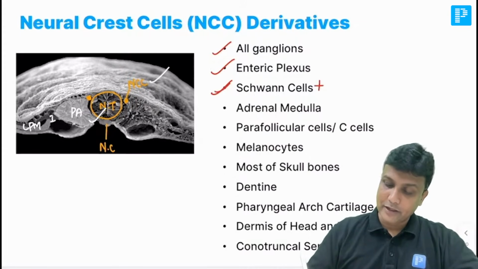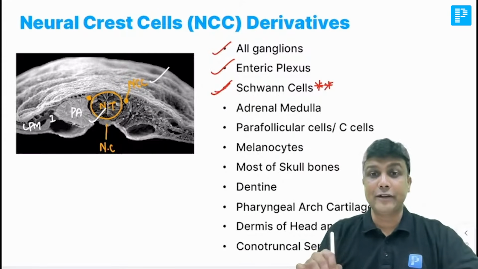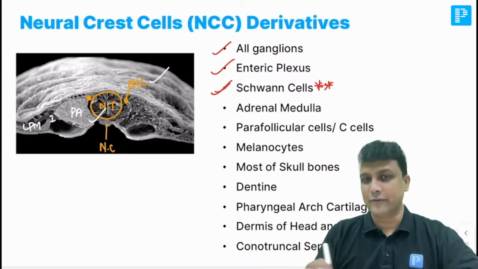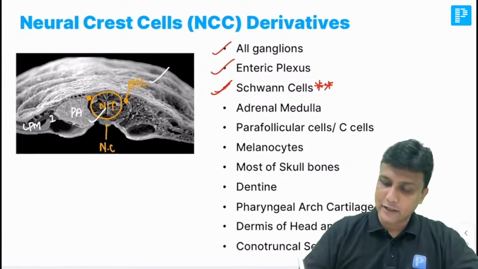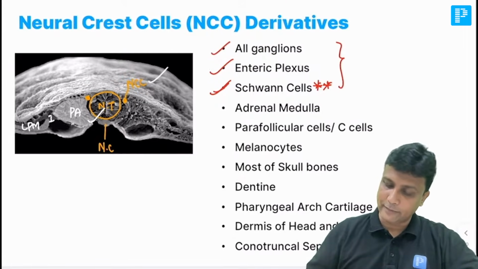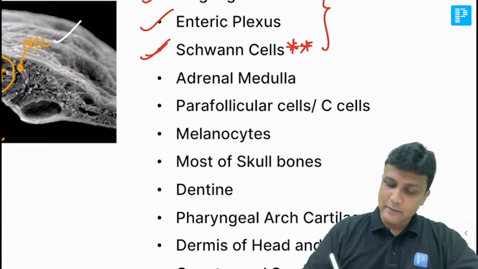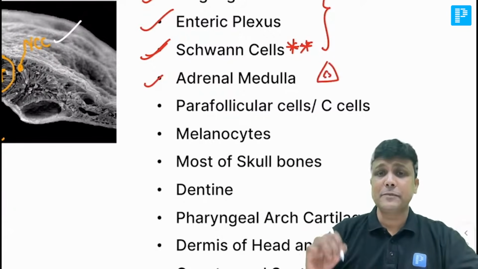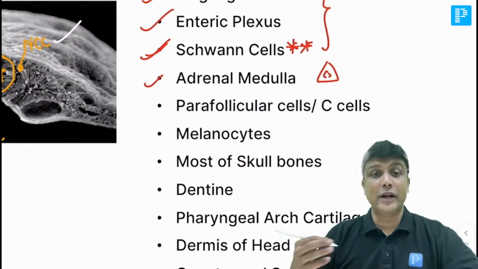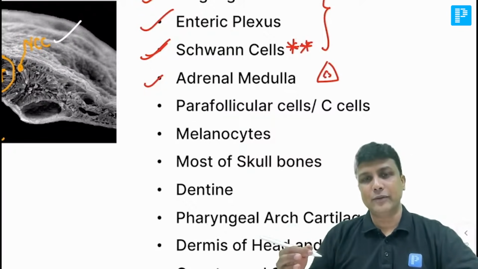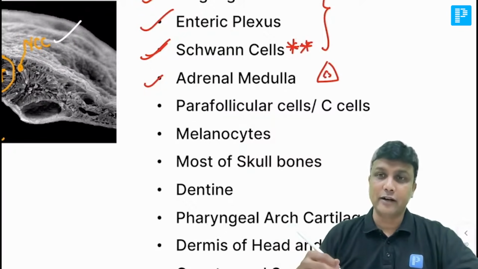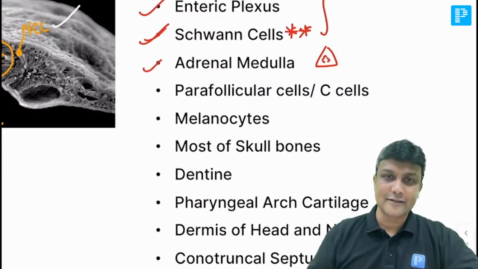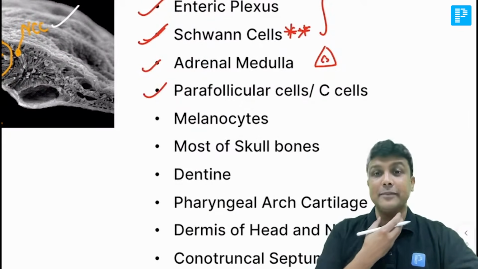Yes, important. I told you all the glial cells are normally formed from where? The glial cells are formed from the neural tube only. But Schwann cells are not formed from the neural tube. Okay. चलिए ये हो गया आपका peripheral nervous system वाला part. Now apart from that, adrenal medulla. If you remember the adrenal gland, which is present above the kidney, और the suprarenal gland भी कहते हैं उसको. Outer part will be cortex, adrenal cortex. Inner part will be adrenal medulla. तो adrenal medulla will be derived from where, sir? Neural crest cells. Similarly, parafollicular cells are present in the thyroid gland.